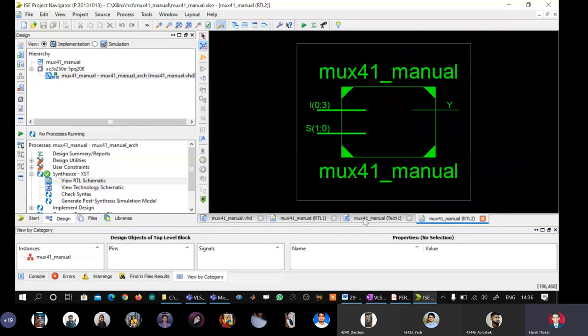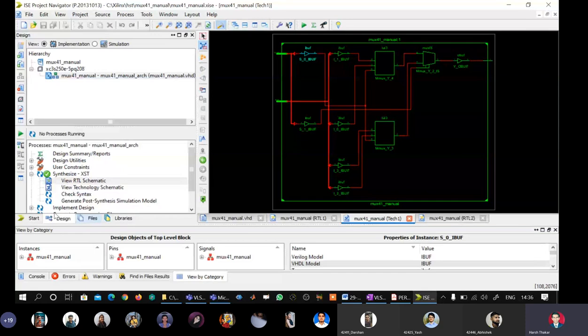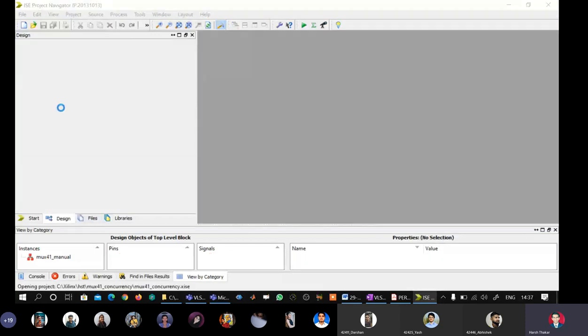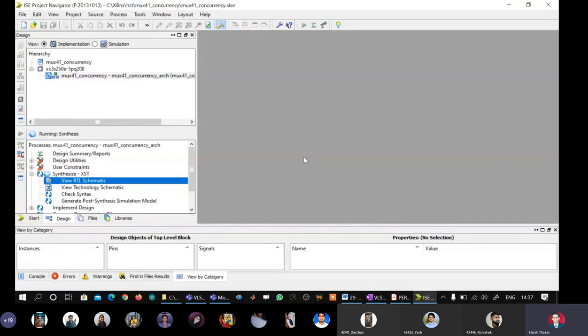Okay, if you want, let us go back and we will say start, and I'm having concurrency as the project opened here. Now I will again go and show you what it is. Okay, see the RTL schematic here. So it needs to resynthesize the model, then only it will generate the RTL schematic. See here, there is a difference.